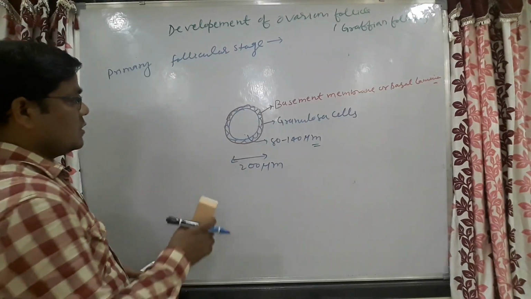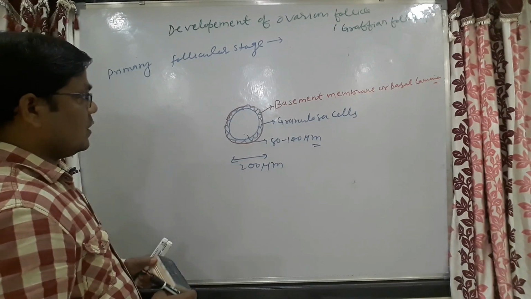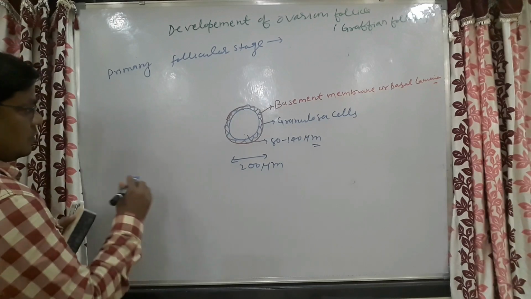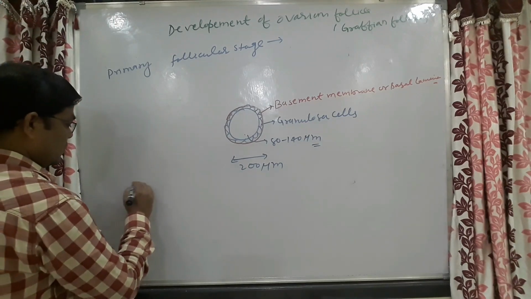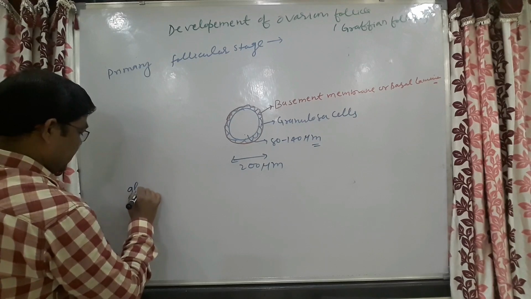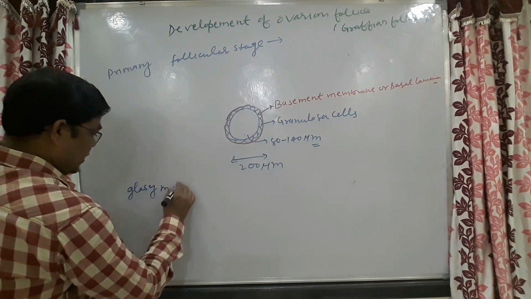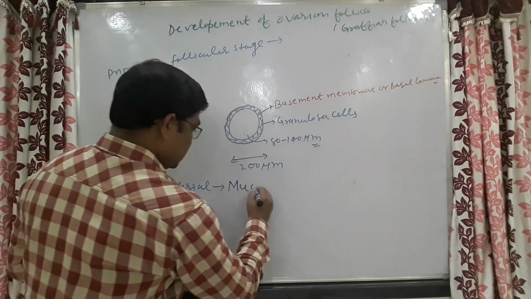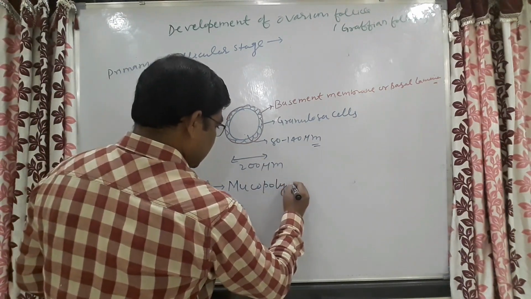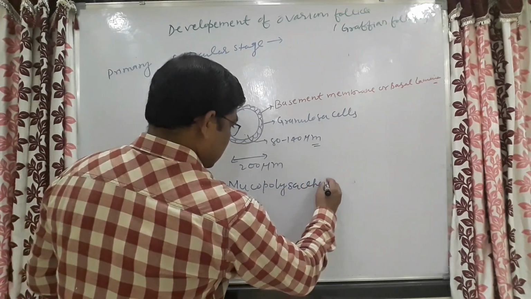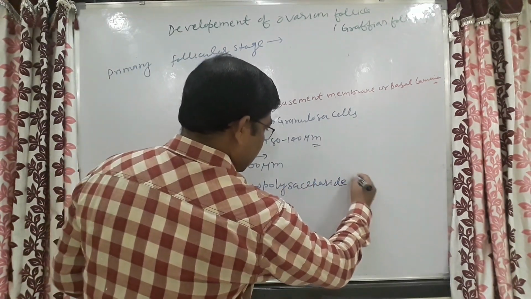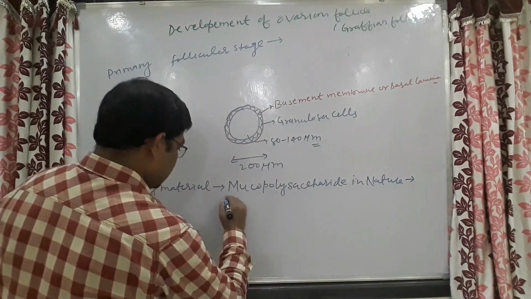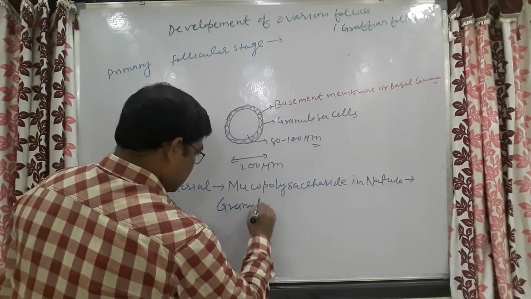Now in the primary follicular stage there will be the secretion of a glassy material, which is mucopolysaccharide in nature, that is secreted by granulosa cells.